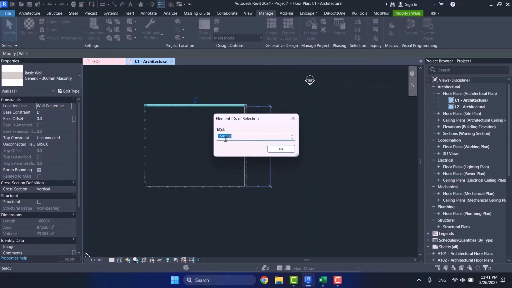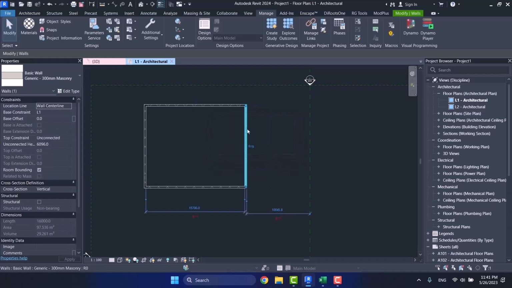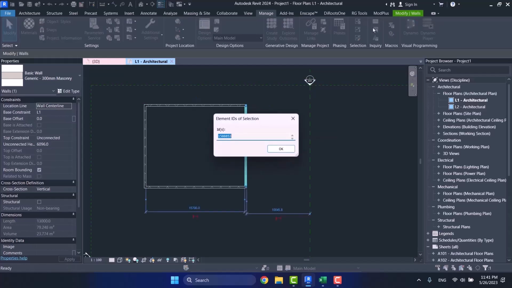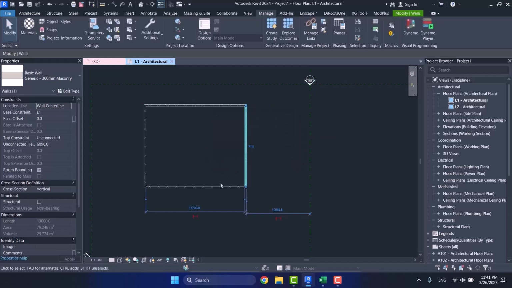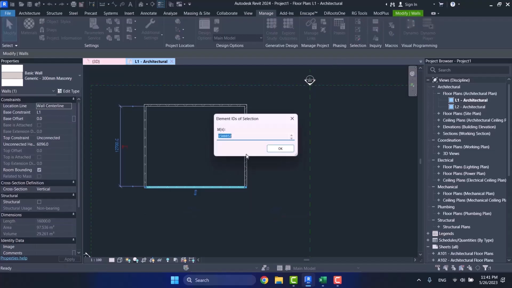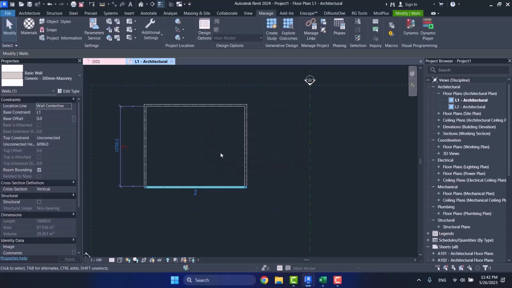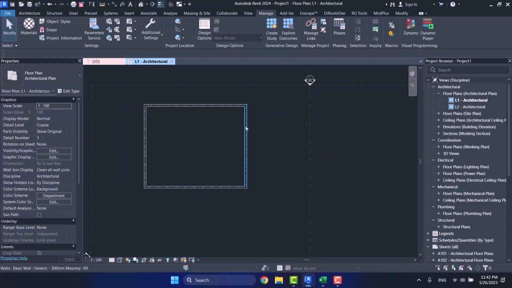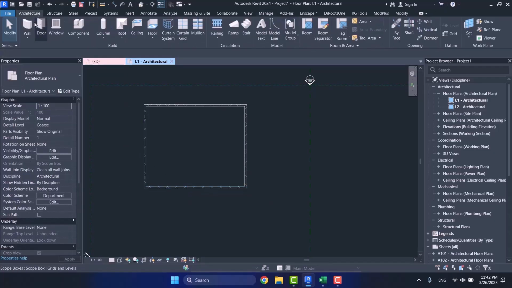At the end it has 815. I choose this one, that's 853. And then I choose this one, it's 852. As you see, their element IDs are different from each other. But all these four walls, their type IDs are the same because they are all one type.